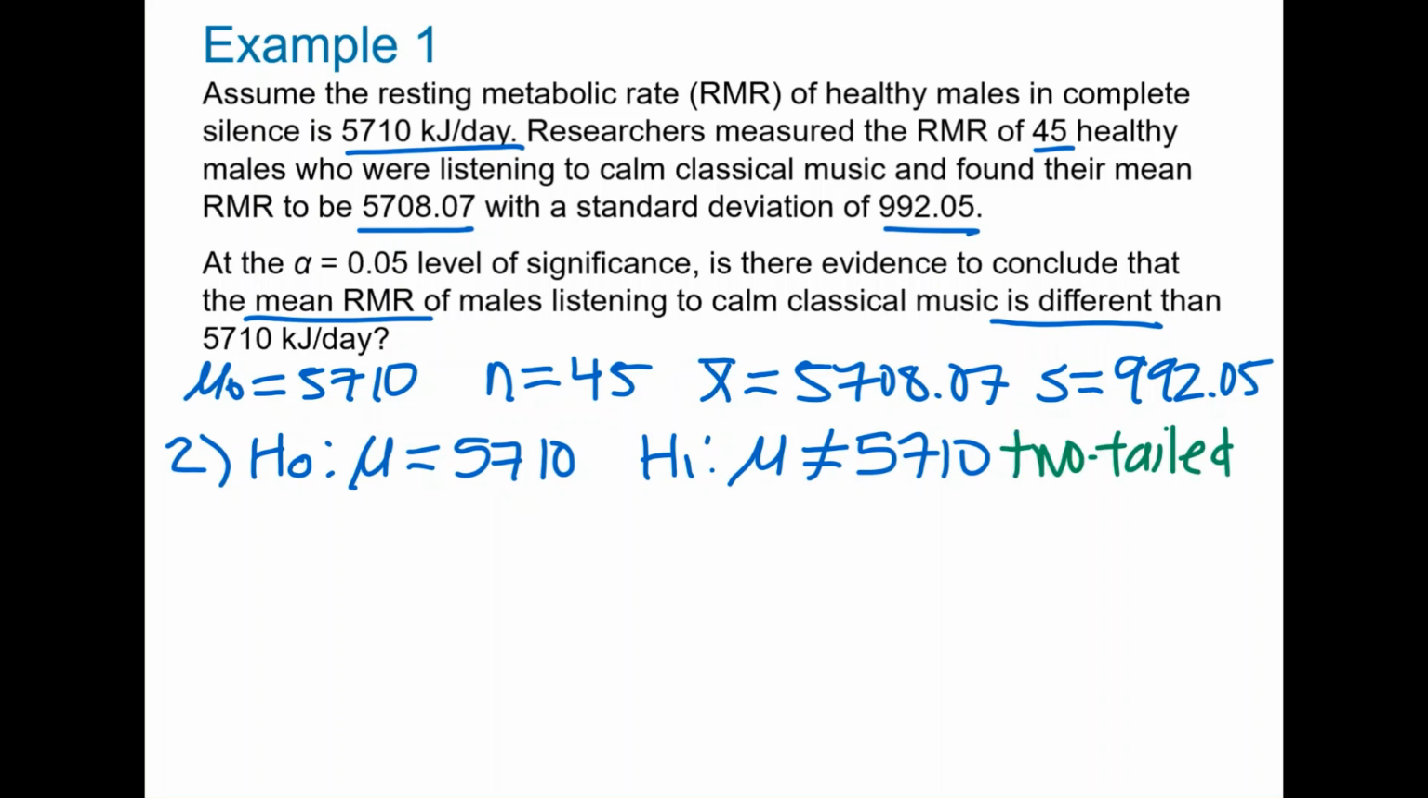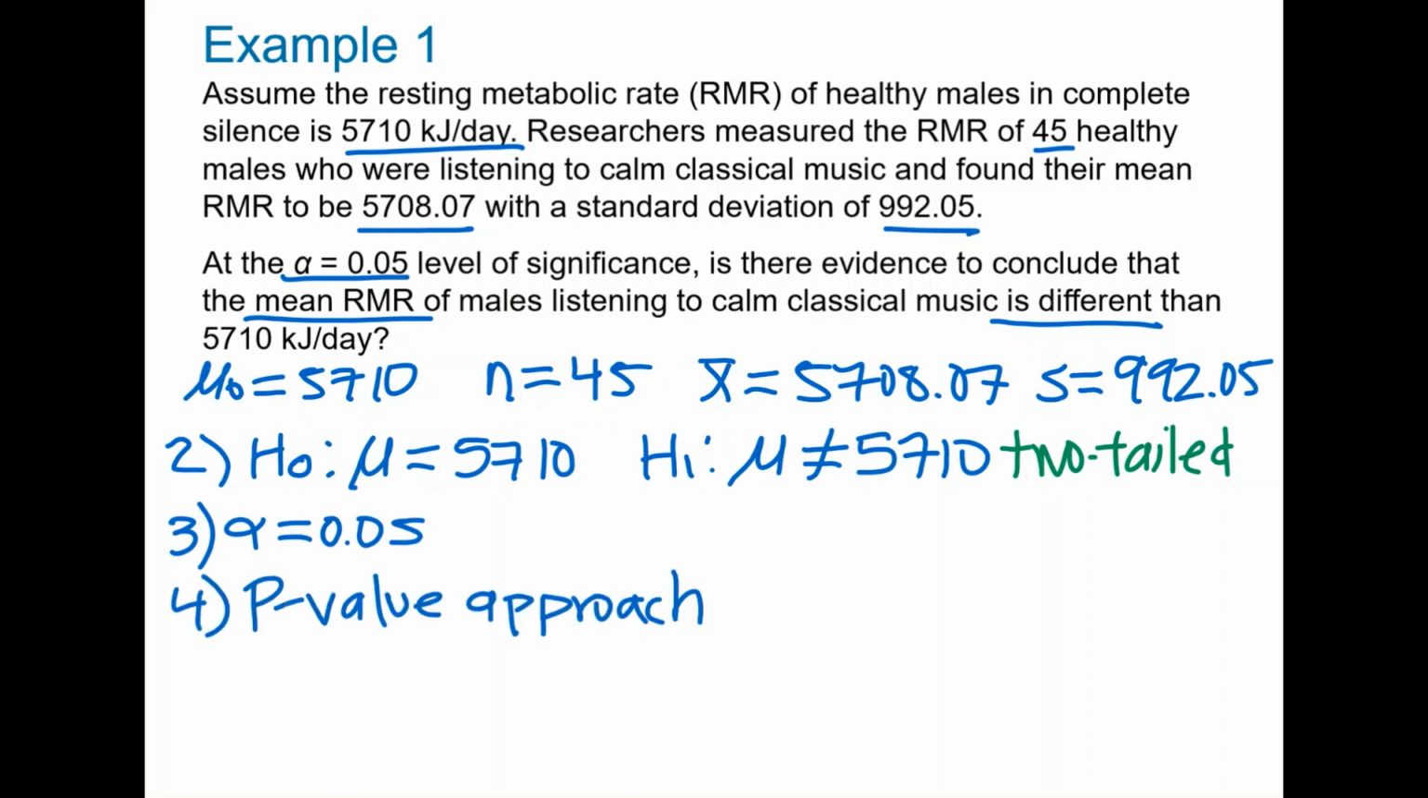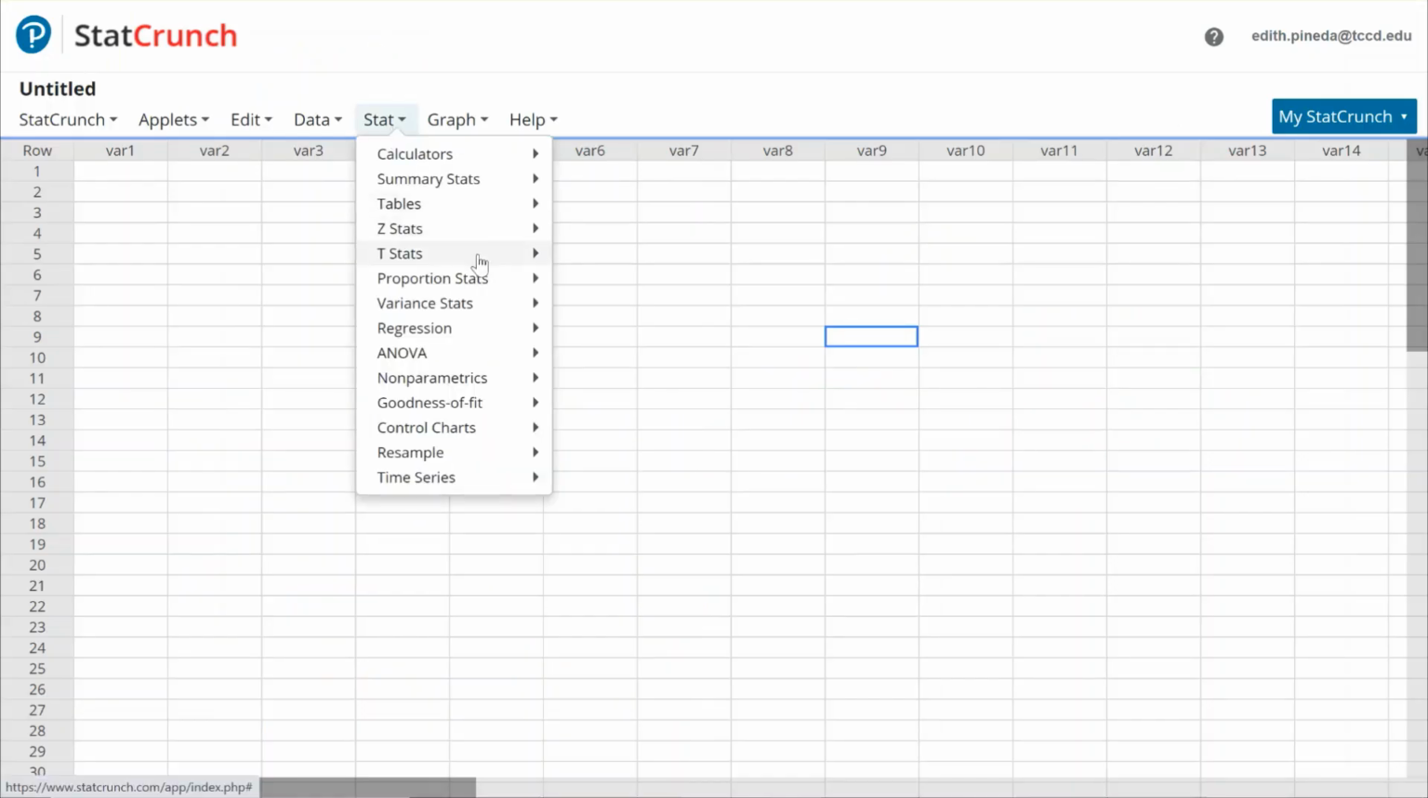Now let's move on to step 3 and determine alpha, or the significance level. We are told that alpha equals 0.05. For step 4, you can either use the p-value approach or the classical approach. First, we will use the p-value approach. Let's compute the p-value in StatCrunch. Let's go to Stat, T-stats, one sample with summary.